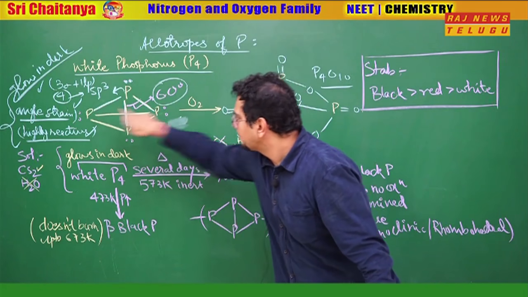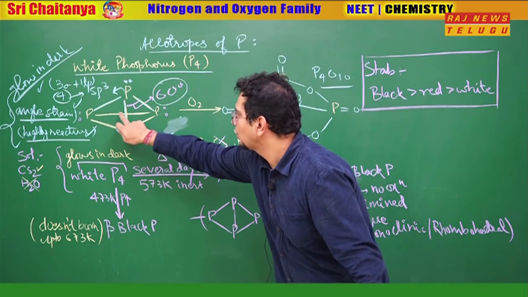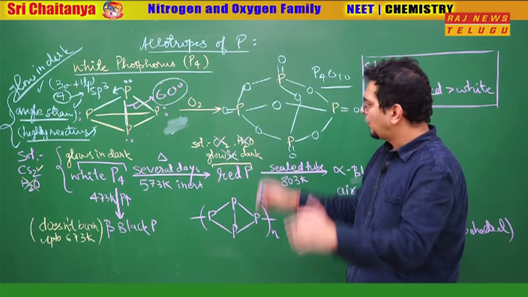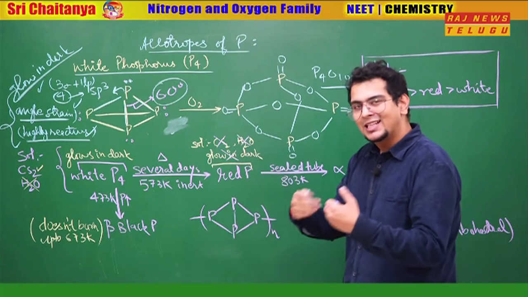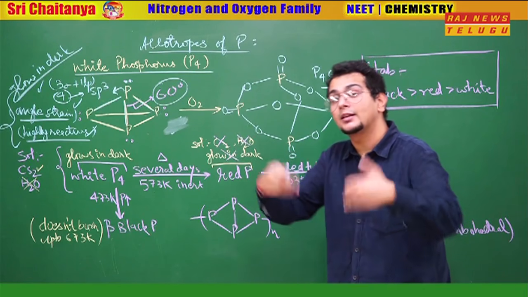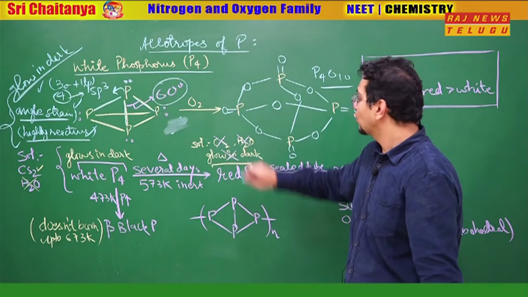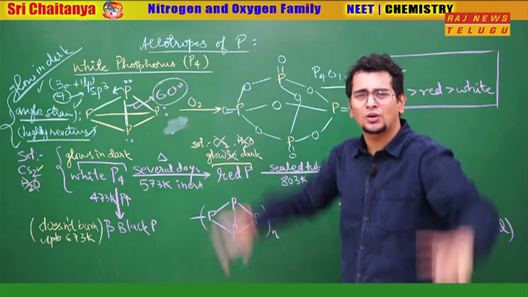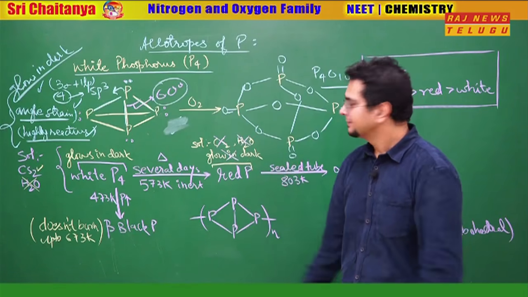What happens in red phosphorus? One of this P-P bond gets broken down. Let's say this bond got broken down and it got extended as a linear chain. So it's polymeric in nature. That's why the reactivity is a little less and stability is a little more. So it does not glow in the dark. It reacts with oxygen, but that excessive heat release is not there. That glowing does not happen.